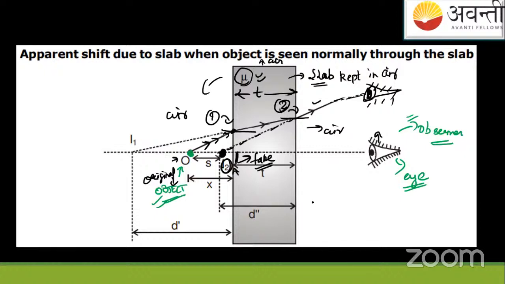So we say the shift is how much? Shift is from O to O dash. This is the shift, remember always.